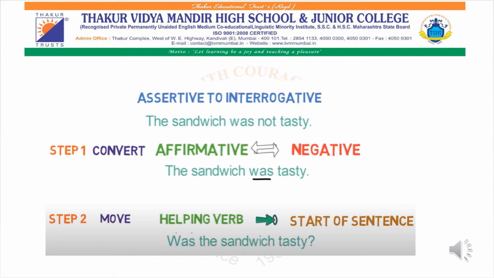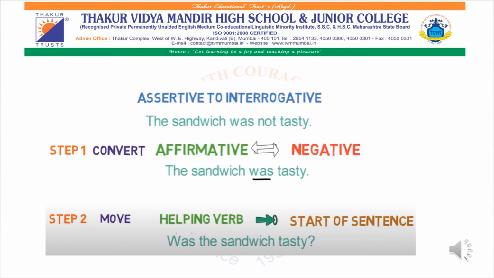Next example. Now this sentence is negative. So what is your first step? Convert that sentence into positive. Cancel not and make the positive sentence: The sandwich was tasty. Now what is your next step? The helping verb. What is the helping verb over here?